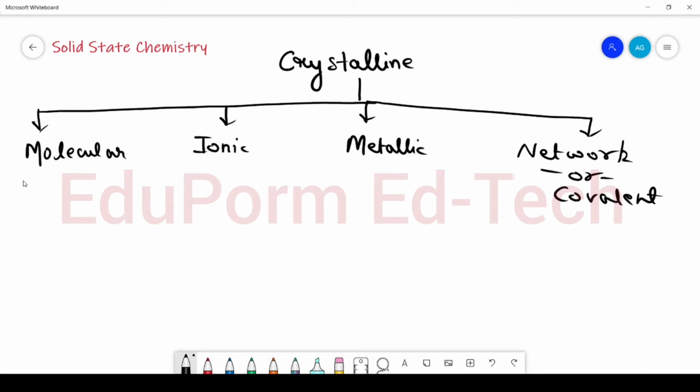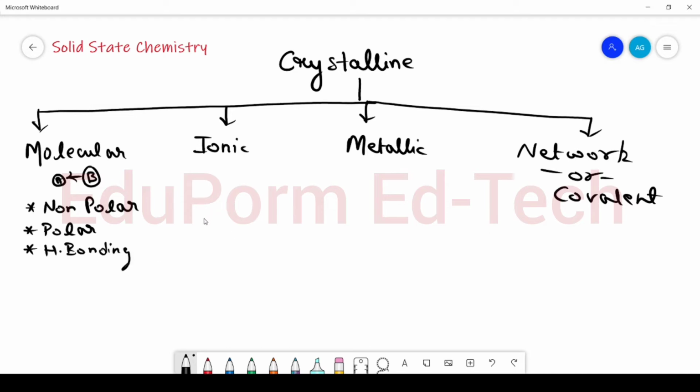So first of all, what are molecular crystalline solids? These molecular crystalline solids are those solids in which the particles are held together by molecular forces. Now, these molecular forces are of three types. First, we have the non-polar molecular forces such as London force or dispersion force. We have polar molecular forces such as dipole-dipole force and dipole-induced dipole force. We have hydrogen bonding.